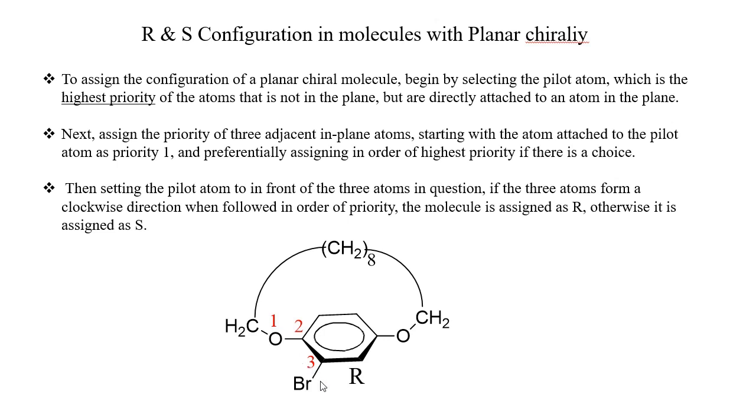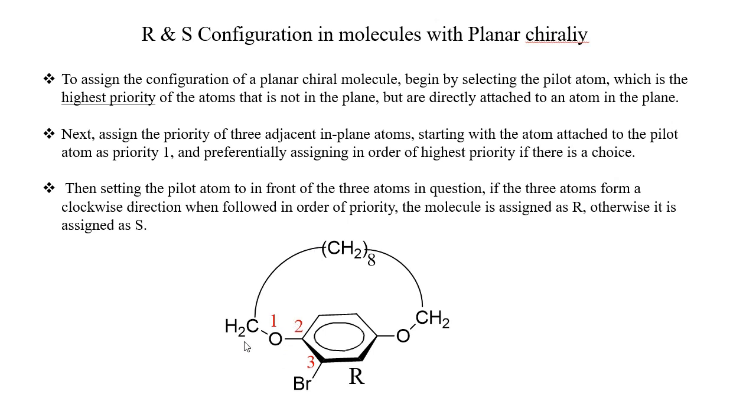See, if there is an iodine substituent here at this position, then priority will be given to iodine, and hence the sequence will be 1, 2, 3. Here this carbon atom will get 3 if there is iodine here along with the bromine here, and so the molecule will get S configuration.